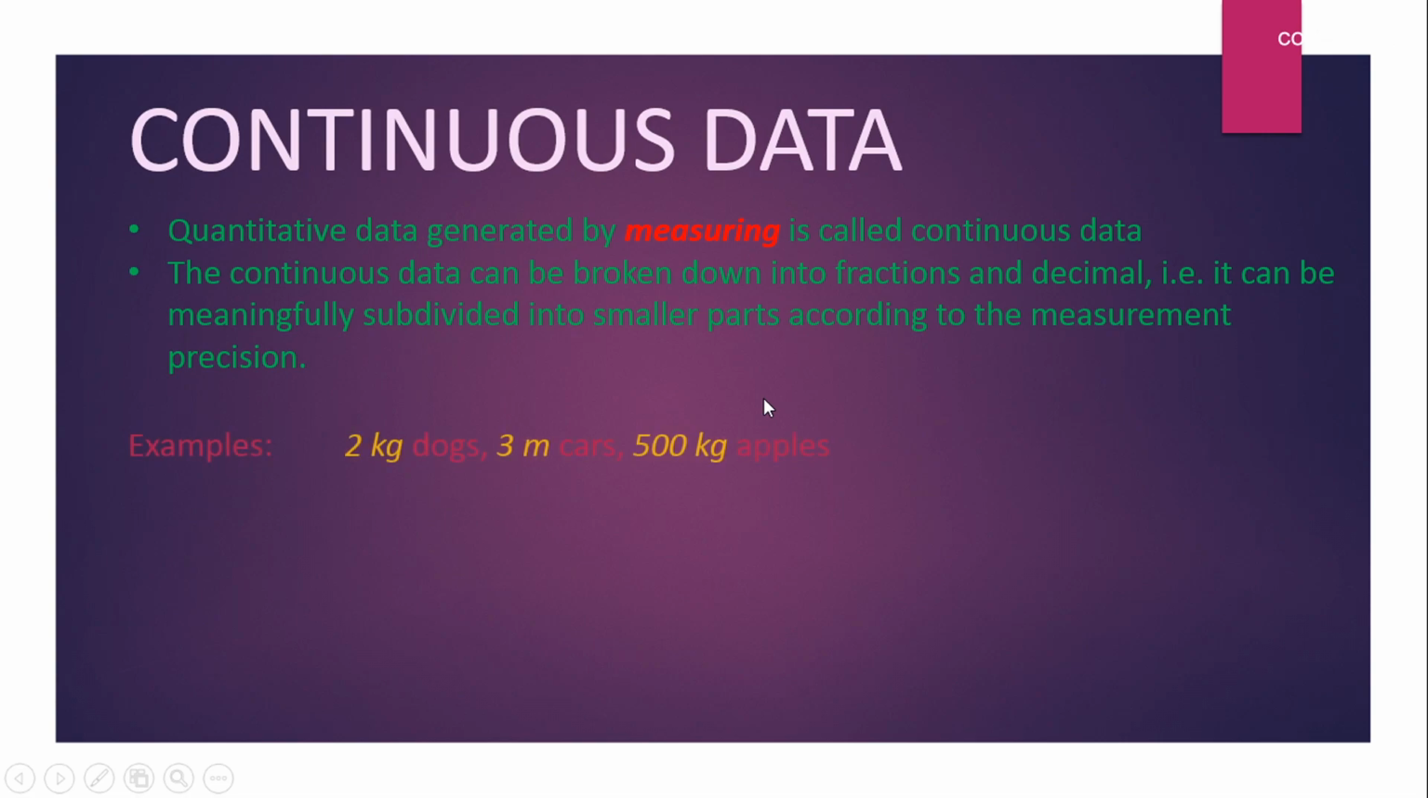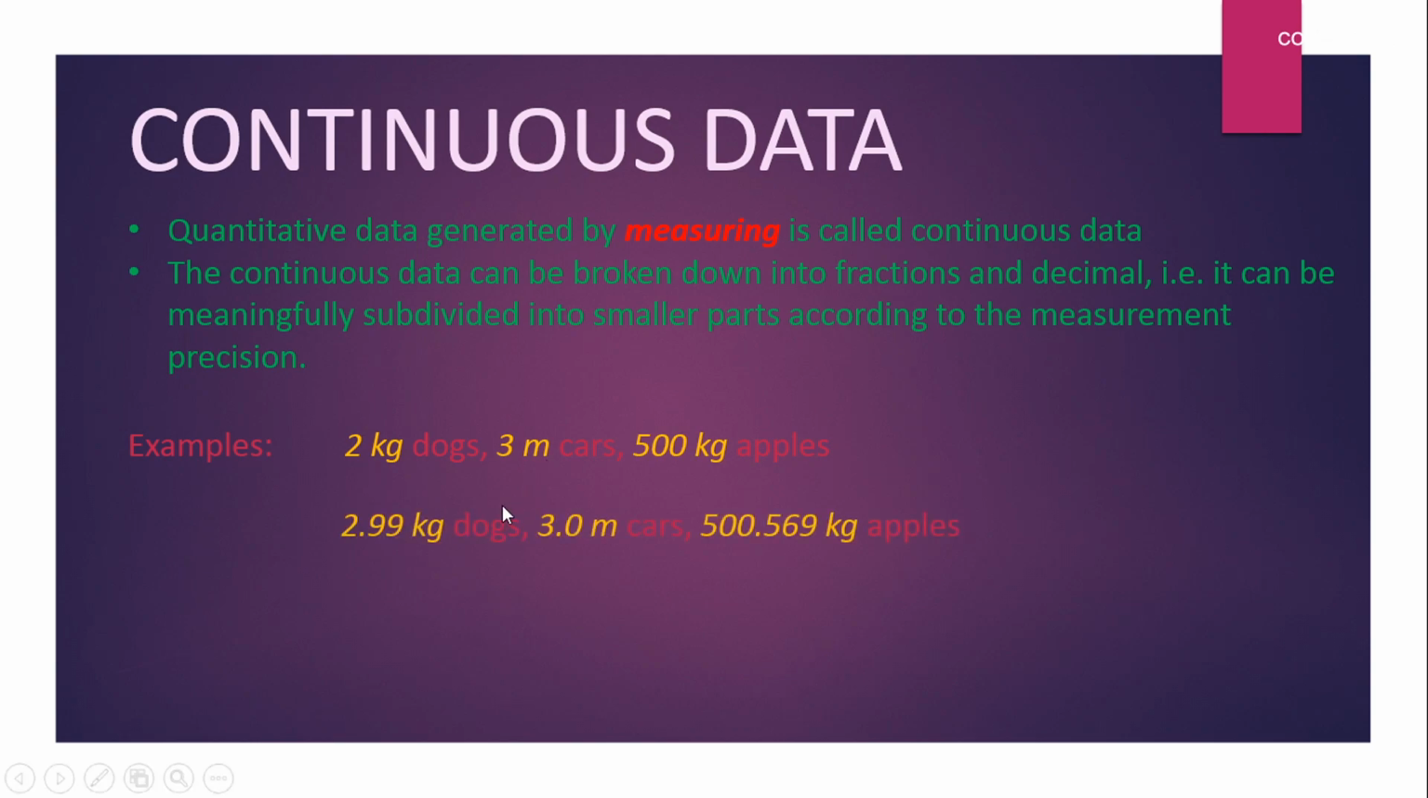Let's take some examples like 2 kg dogs, 3-meter cars, 500 kg apples. Here you are saying like, okay, I have 2 or 3 dogs and each weighs 2 kgs. Now, same goes for cars. Here you are saying like, okay, I have 2 or 3 cars and each has a length of 3 meters. Now here you are saying, okay, I have a total of 500 kg of apples. The weight of total apples is 500 kg.